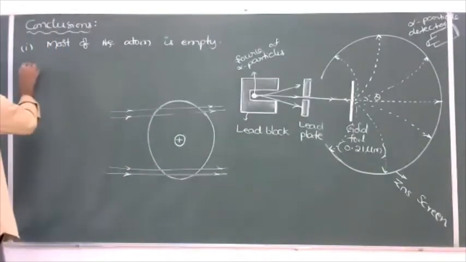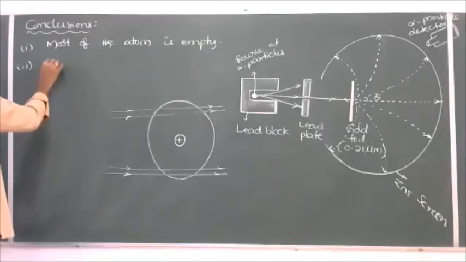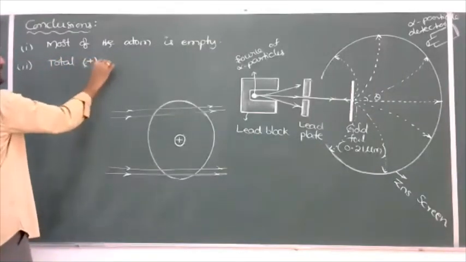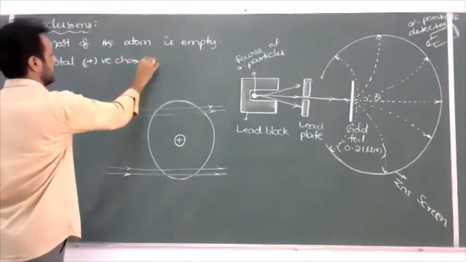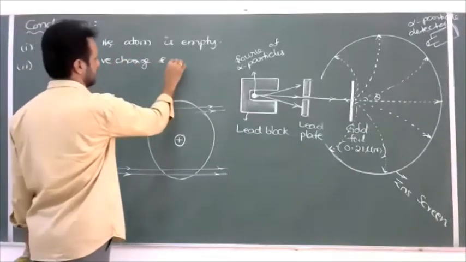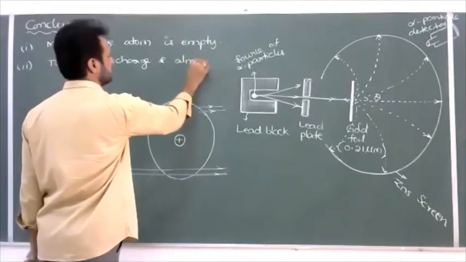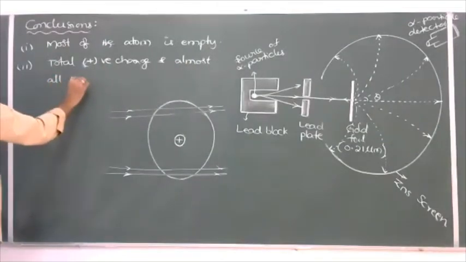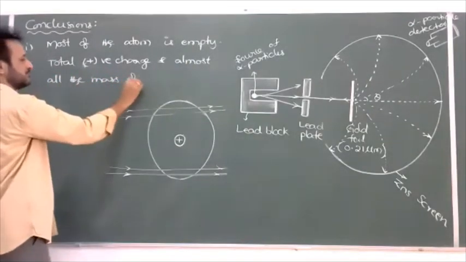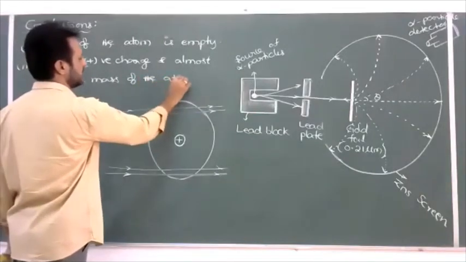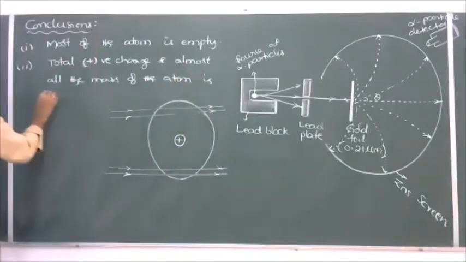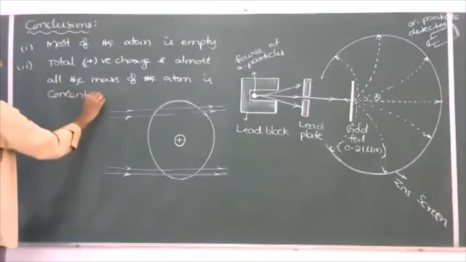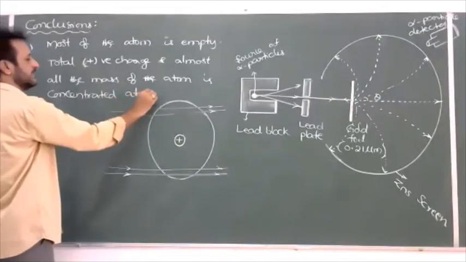So we can write the second one: total positive charge and almost all the mass of the atom is concentrated at its center.